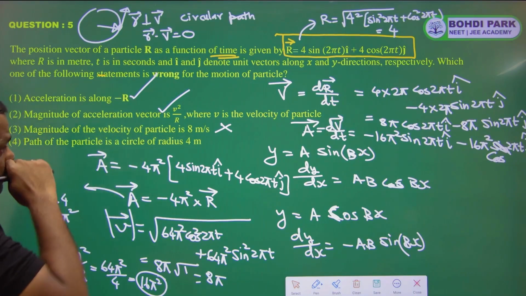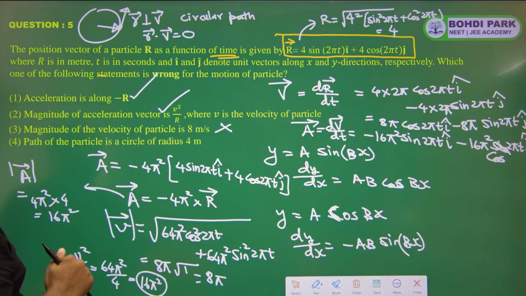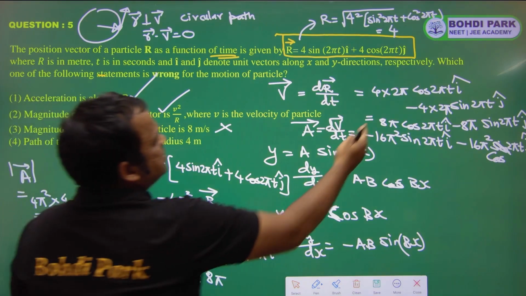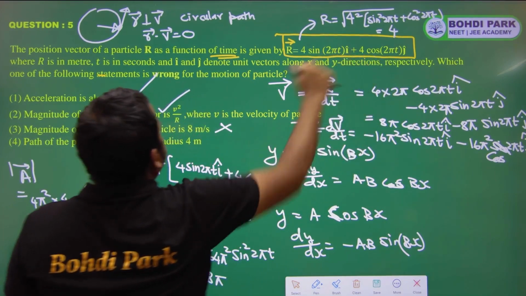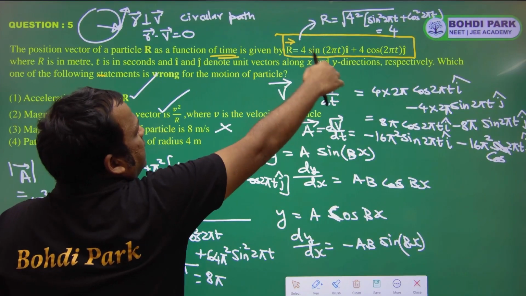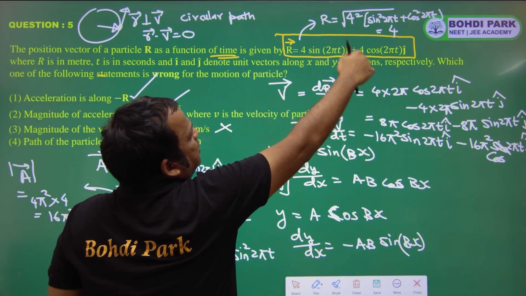Okay, so if we find the dot product of v vector and r vector, so over here this is v vector and this is r vector. So again a1 a2 plus b1 b2.